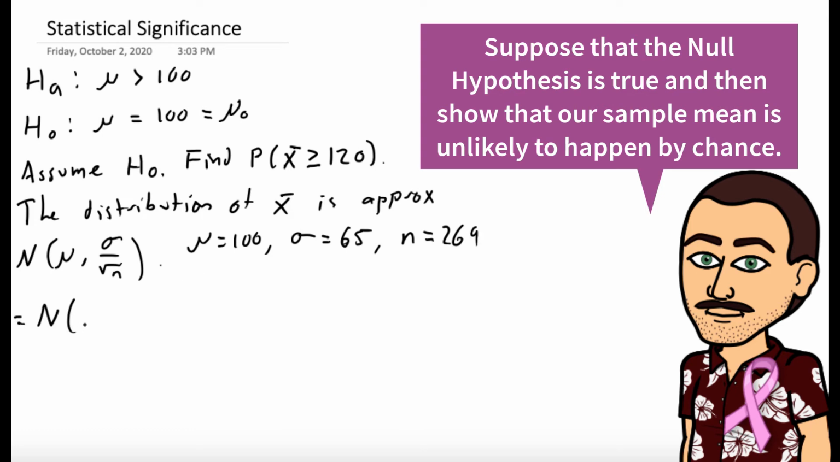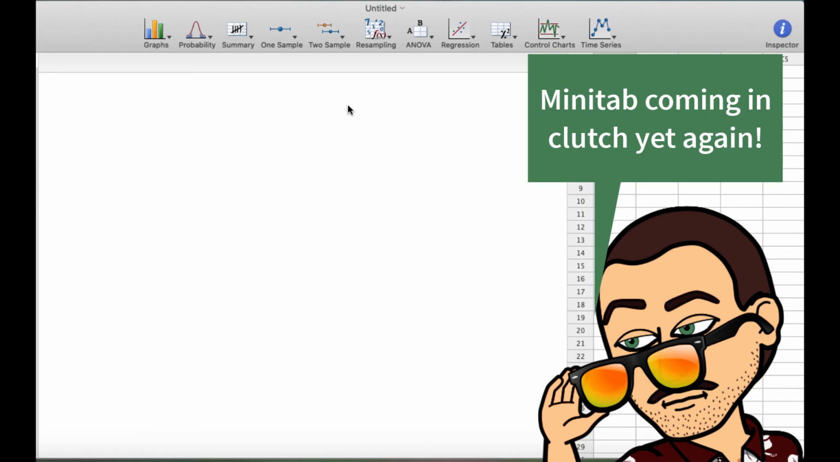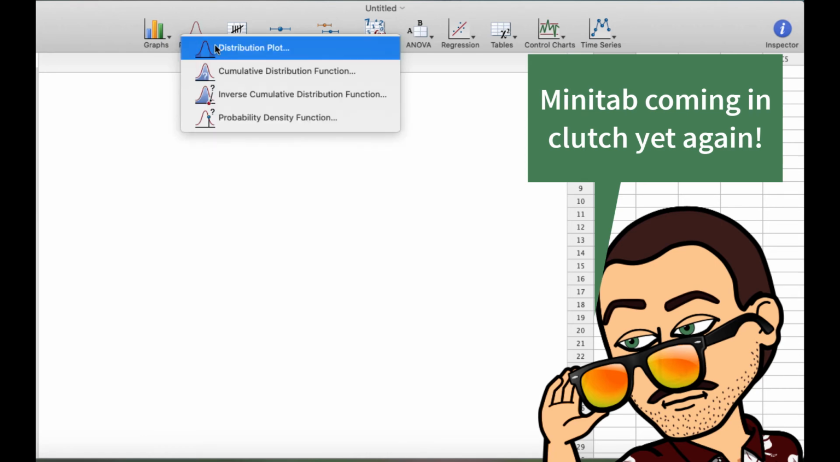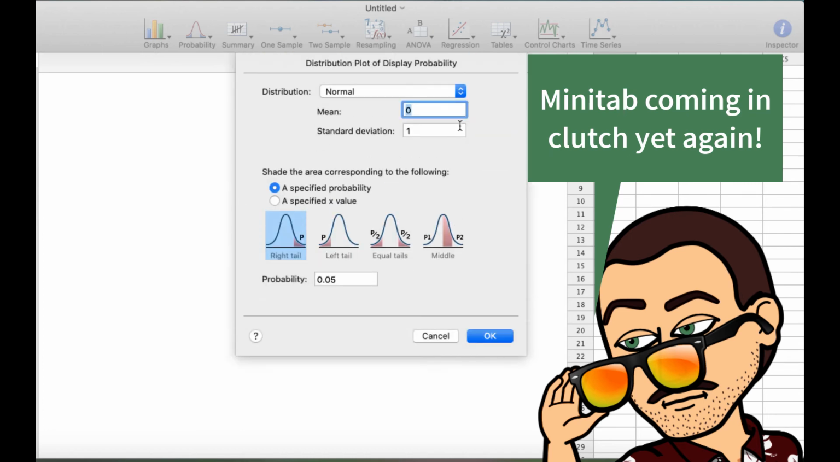So plug this all in, we get the normal distribution with mean 100 and standard deviation 65 over root 269, which works out to be N of 100, 3.9631. So let's move over to Minitab and compute what is the probability that our average would be 120 or larger given the mean and the standard deviation that we just found.